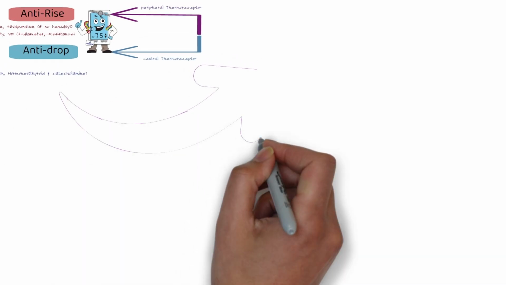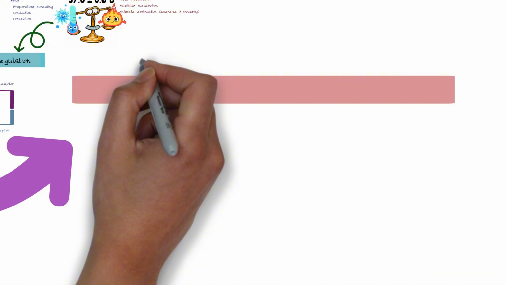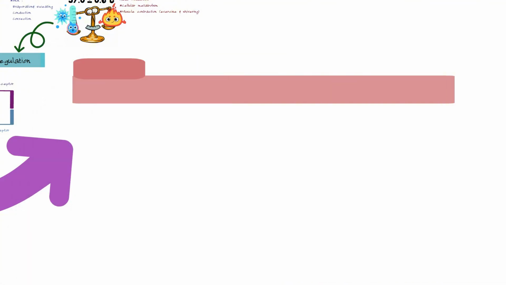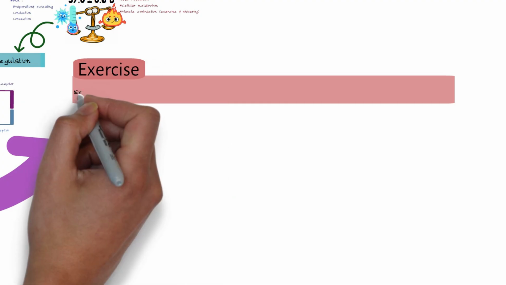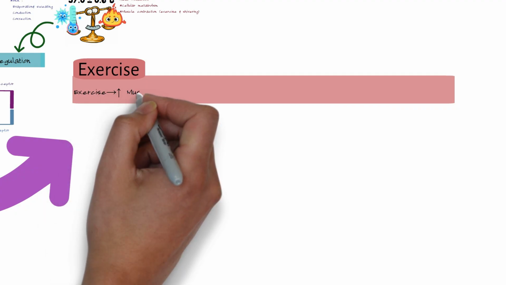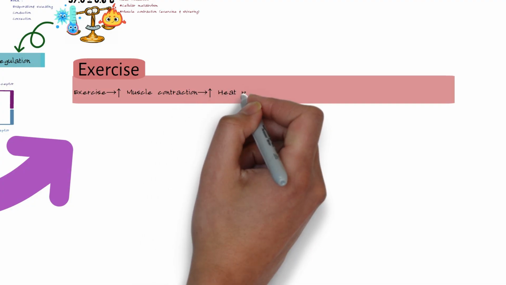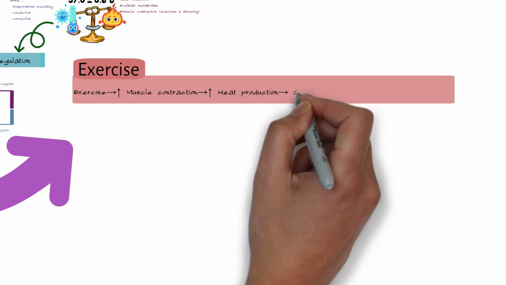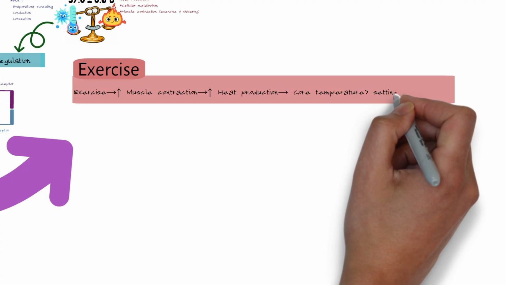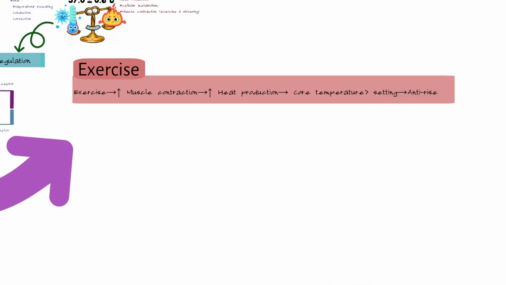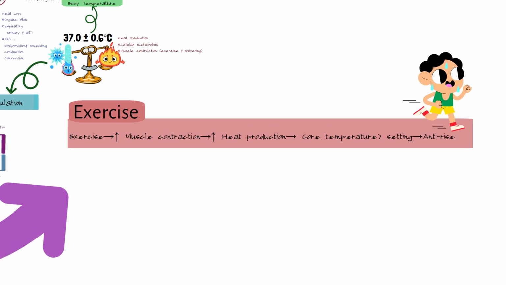And now let's apply everything we learned to a common situation: the fever and the exercise. Starting with the exercise. During exercise, your muscles work hard, so muscle contraction equals heat production. So the core temperature rises above the 37.1 set point. The hypothalamus detects this and switches to the anti-rise mechanism, and here the aim is to cool the body mainly by sweating and vasodilatation of the blood vessels. That's why during exercise you feel red, hot, and sweating.